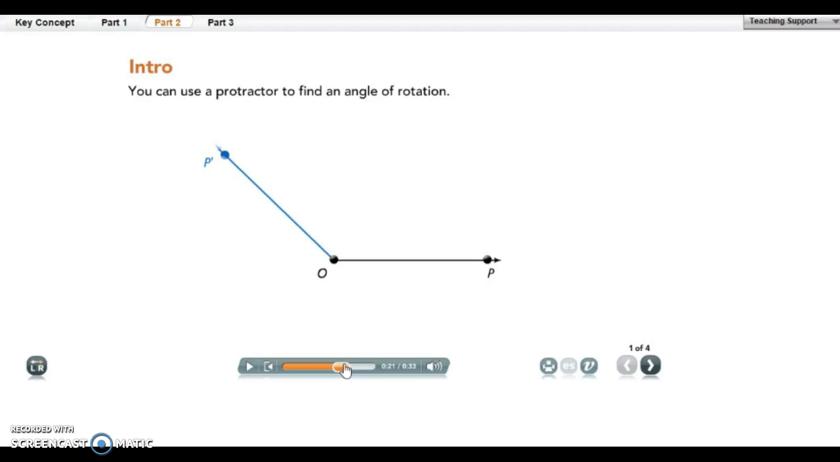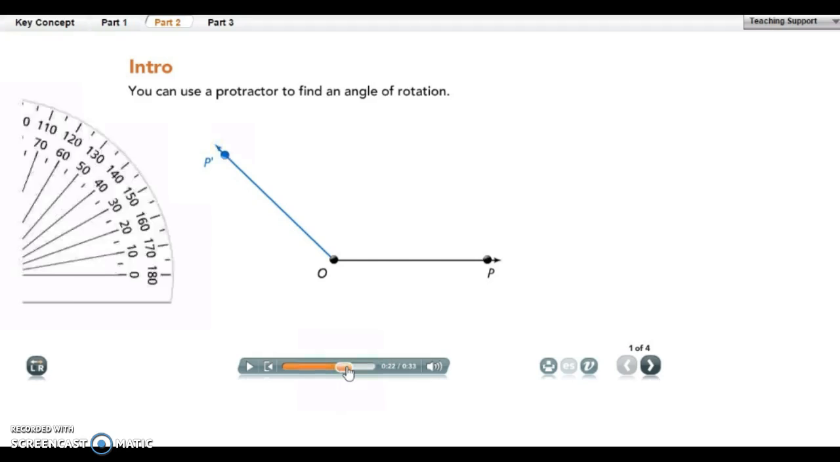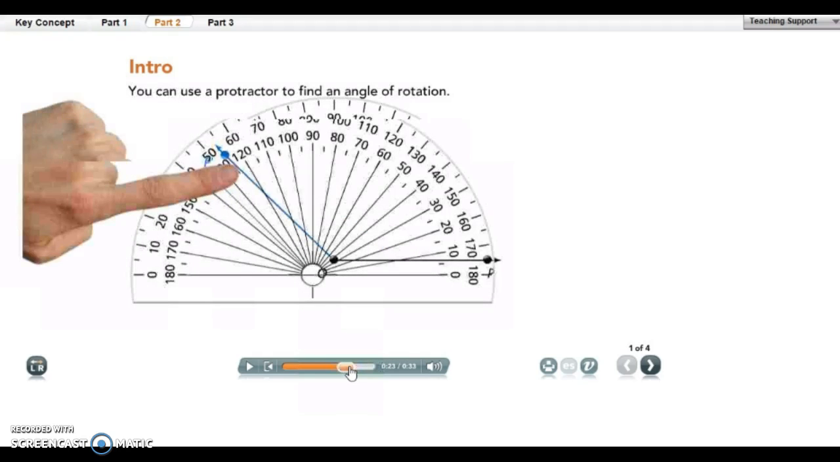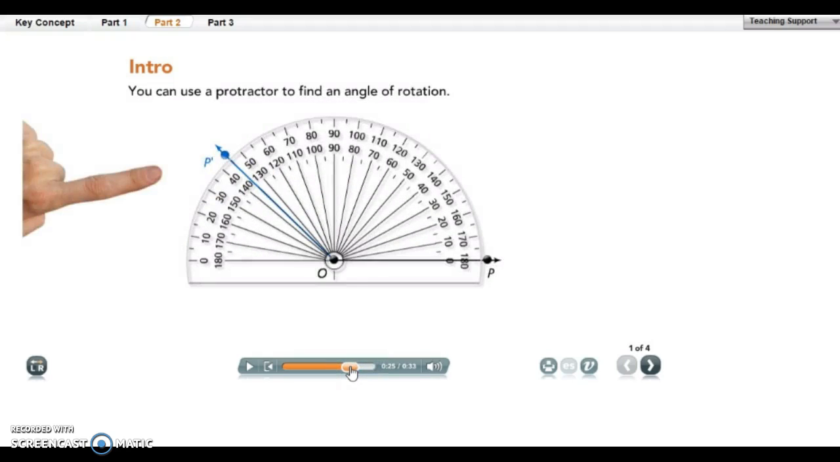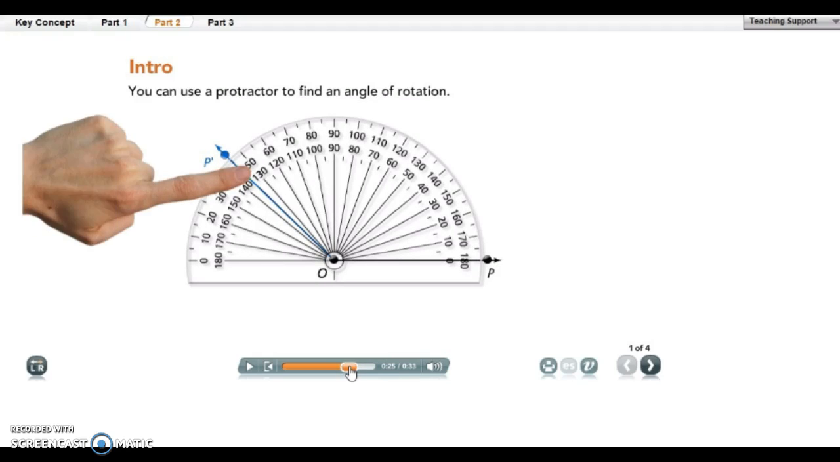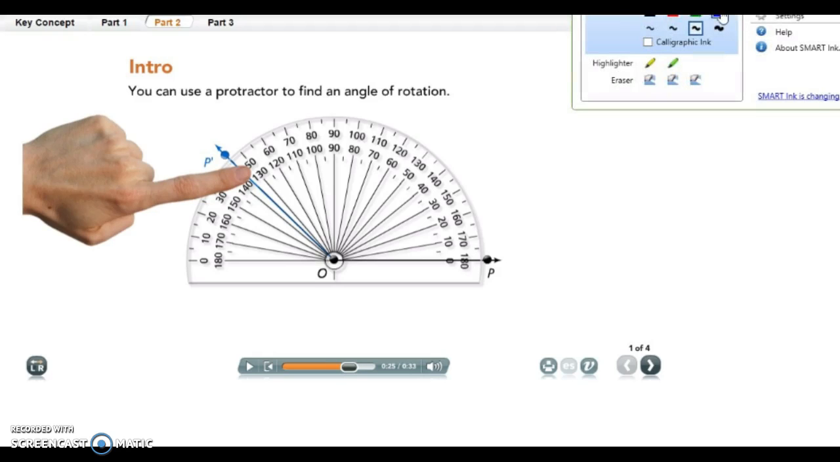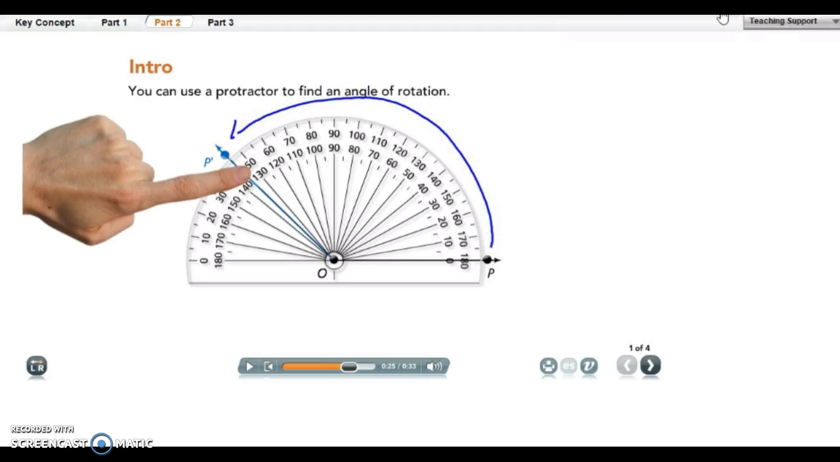So first we draw our line from our origin to both P and P prime. And then we're going to go ahead and put our protractor in right above it. So when we have our protractor, we're going to place the center of the protractor right over the origin. And then we're going to line up P with 0. And then we're going to track around to see where that is going to land. So we're going to start at 0 here. We're going to come around, and then we're going to read it. So it's between 130 and 140. So we're going to say it's at 135. So it was a 135-degree rotation. Now let's try it on our own.